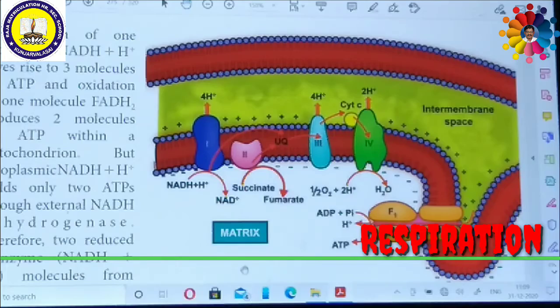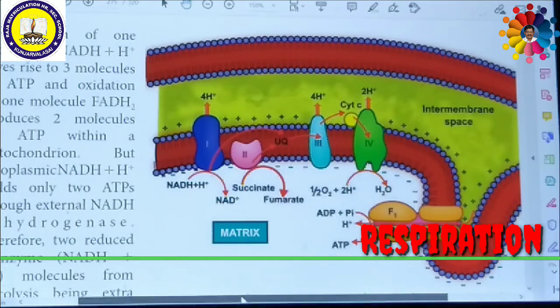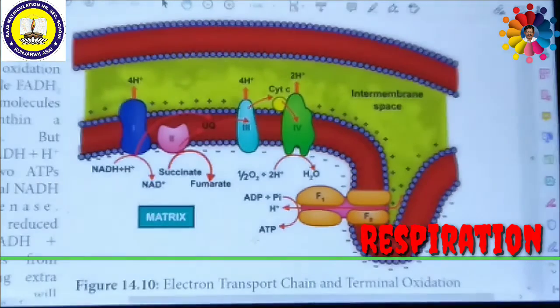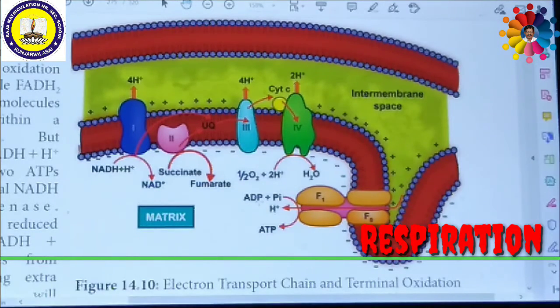That is why mitochondria is also called the powerhouse of the cell, since it is producing energy. Moreover, the respiration process is called an energy producing process. But at the end of glycolysis, oxidative decarboxylation of pyruvic acid and Krebs cycle, energy cannot be produced.